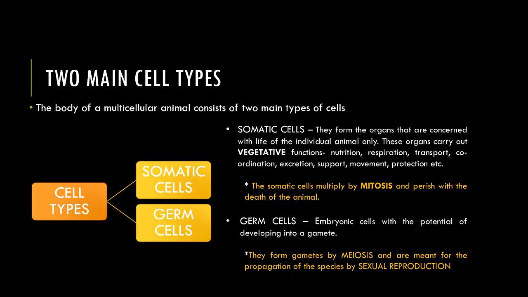The second category of cells is the germ cells. The germ cells are embryonic cells and they have the potential of developing into a gamete. Now, the germ cells themselves divide or multiply by mitosis. You have to remember that. But they form gametes by meiosis. And these are meant for the propagation of the species by sexual reproduction.